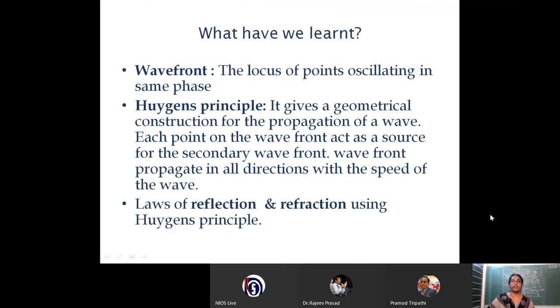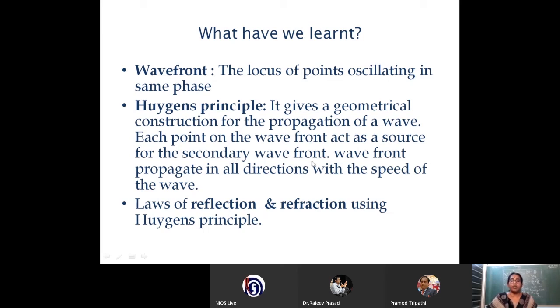So what we have learned? We have learned what is a wavefront, the definition of the wavefront as the locus of points oscillating in the same phase. And we have learned Huygens' principle. Huygens' principle gives a geometrical construction for the propagation of a wave.